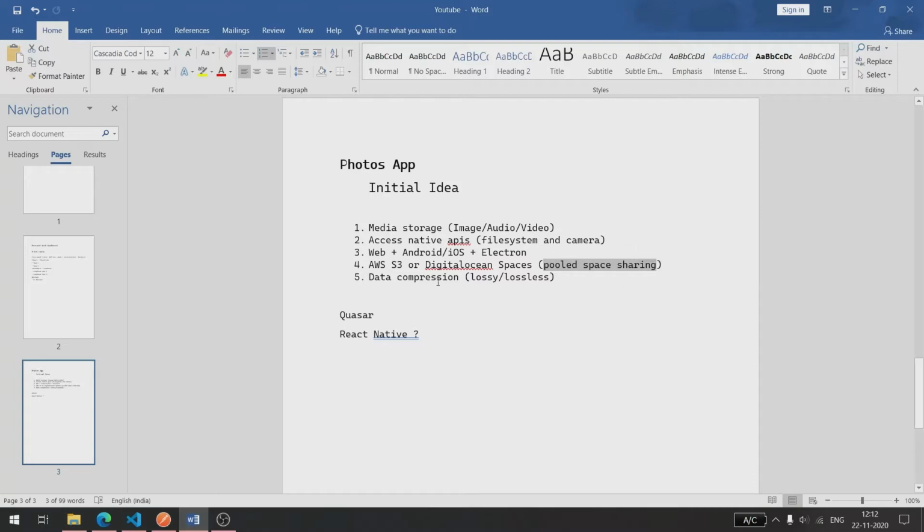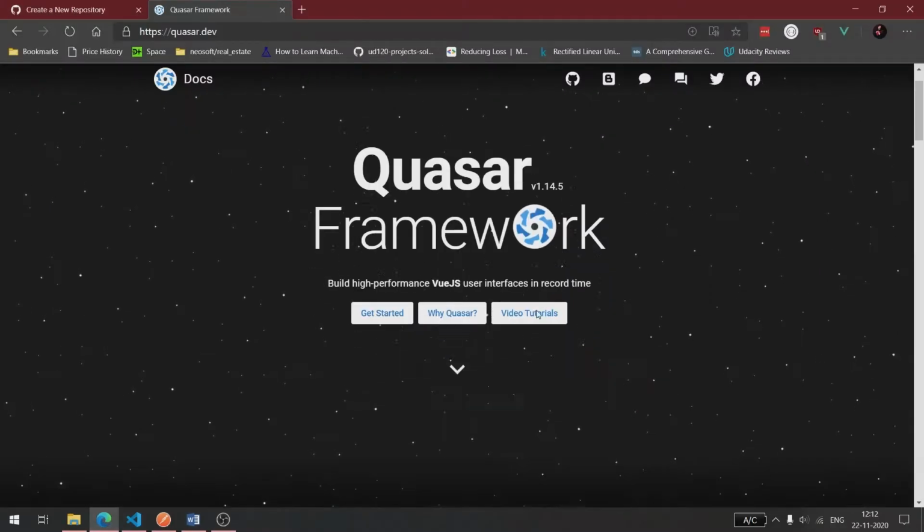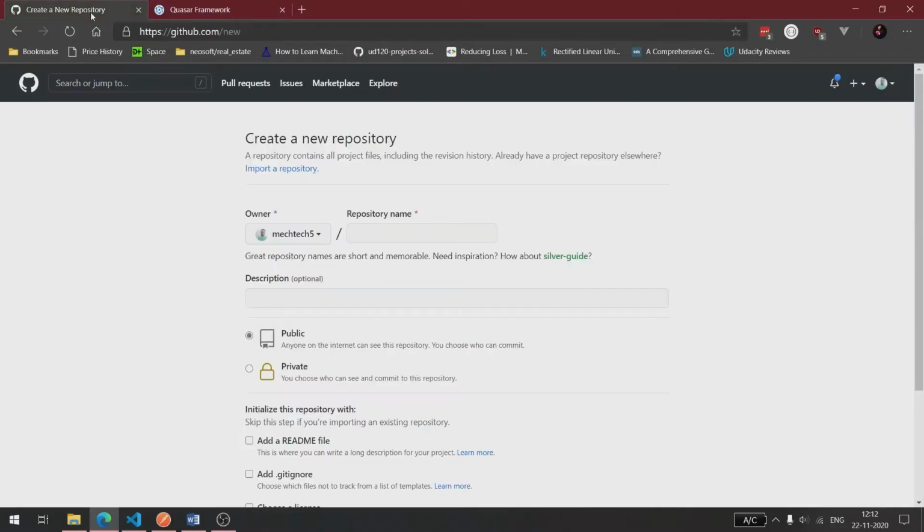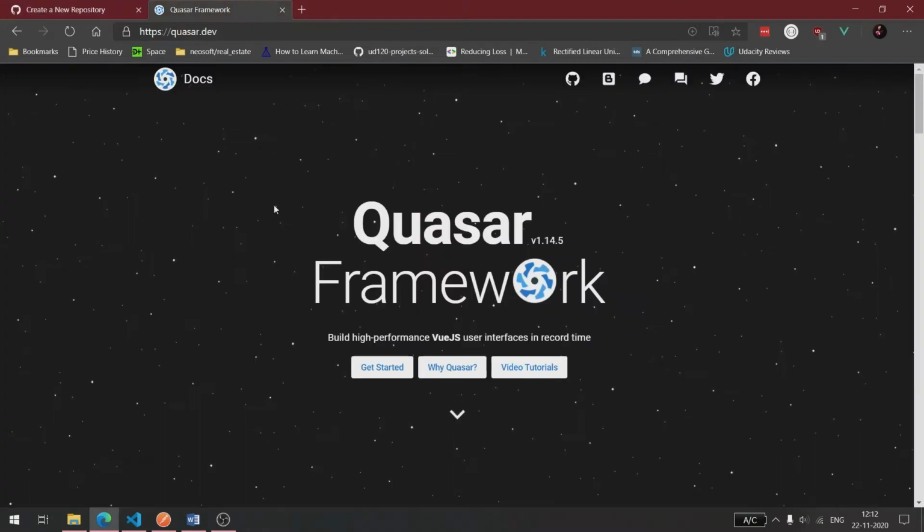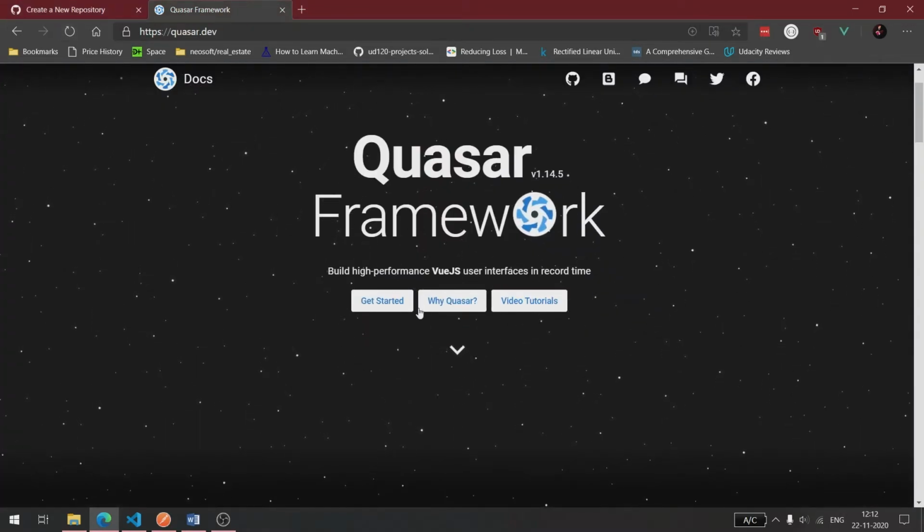I am also thinking to implement data compression, either lossy or lossless. We will see about that. And I had this eye on this framework, Quasar, and React Native. I don't know, I have not used this framework, but yeah. I will put the source code on GitHub, so I welcome anyone who wants to contribute on this to join.